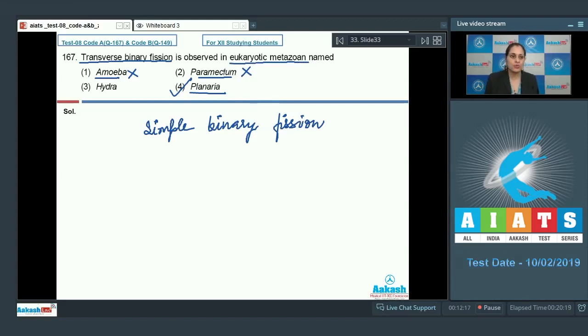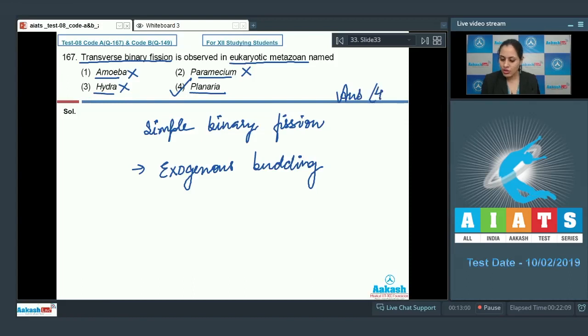The next option is hydra, and this is an incorrect option because hydra reproduces asexually by exogenous budding. So the correct answer to this question is option number 4. Let's proceed to the next question.